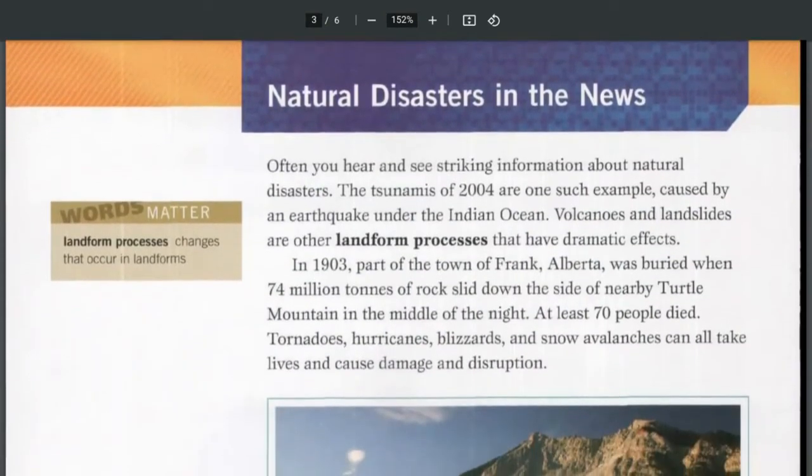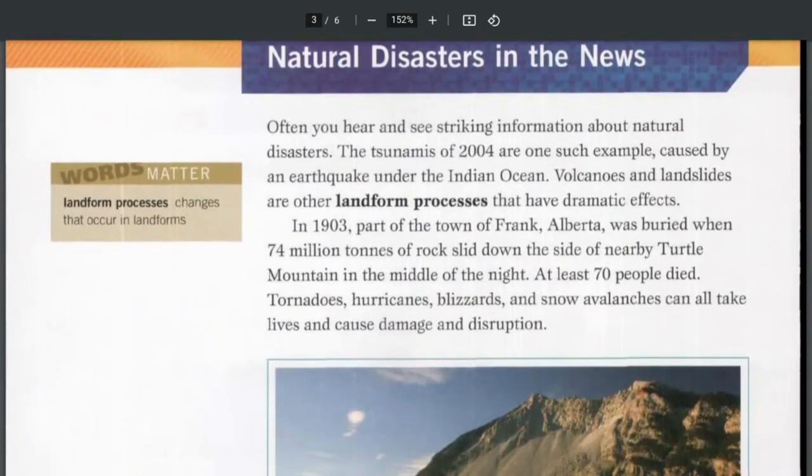And then looking at page 66. Natural disasters in the news. Often you hear and see striking information about natural disasters. The tsunamis of 2004 are one such example, caused by an earthquake under the Indian Ocean. Volcanoes and landslides are other landform processes that have dramatic effects. If we look on the side here, landform processes are changes that occur in landforms.